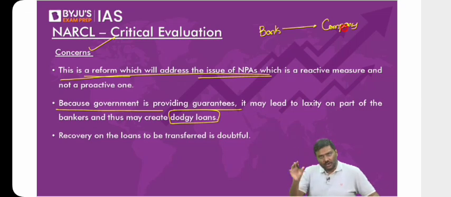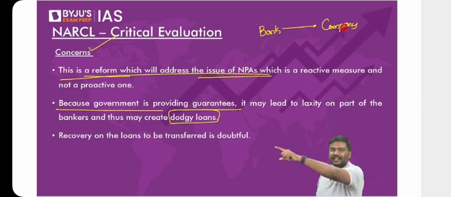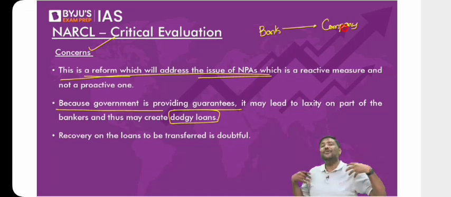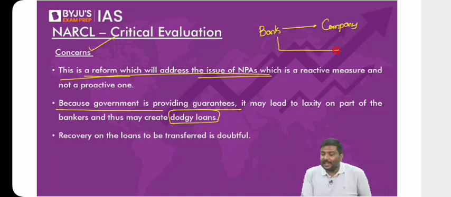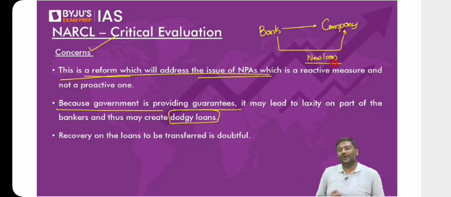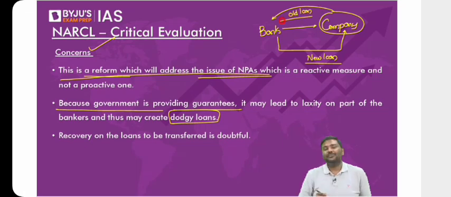It has incurred losses. Now I'm supposed to make a repayment. If I don't make a repayment, what will you do? You will simply go to NCLT and file an application. But because we are very close friends, either financially or from high school itself, what you will do is give me a new loan. Have a look at this. You will give me a new loan now. And what will I do with the new loan? I will use the new loan to repay the old loan. Is it making sense to you? I hope you understand this.